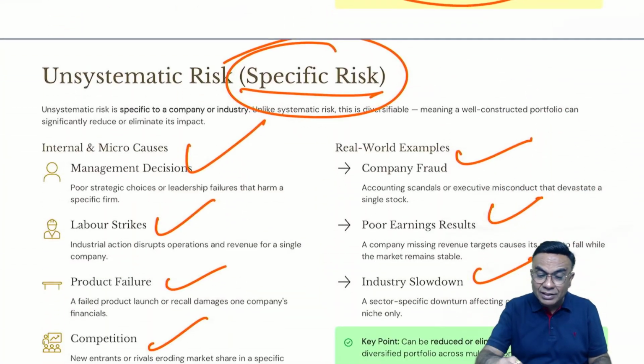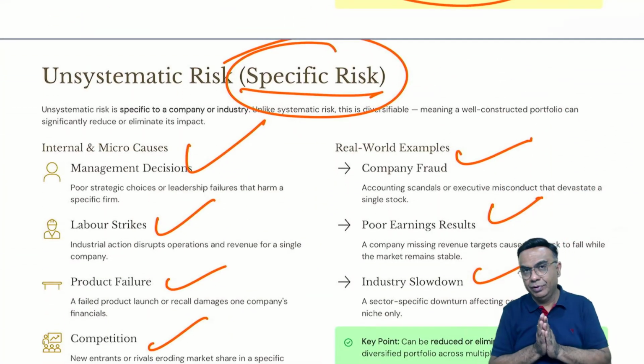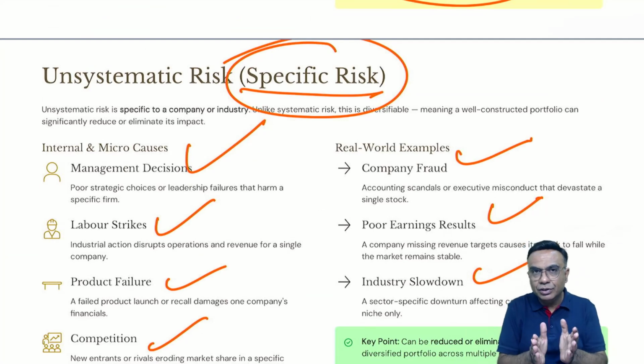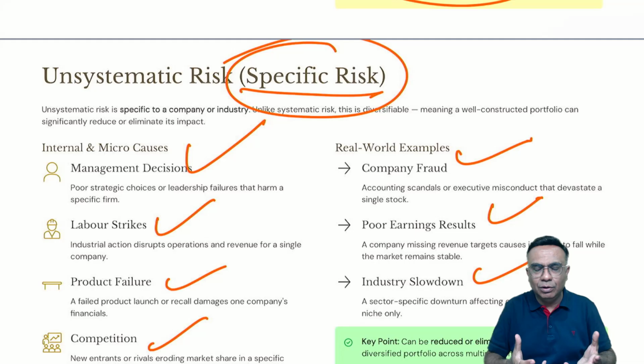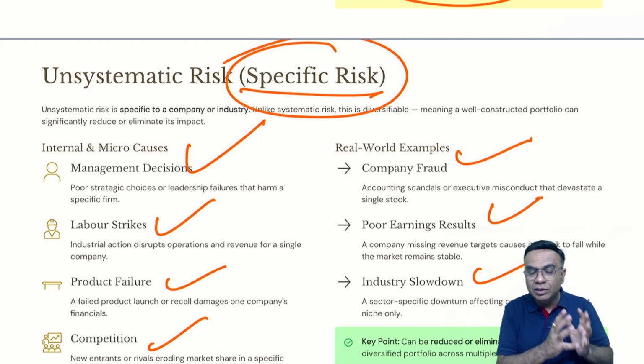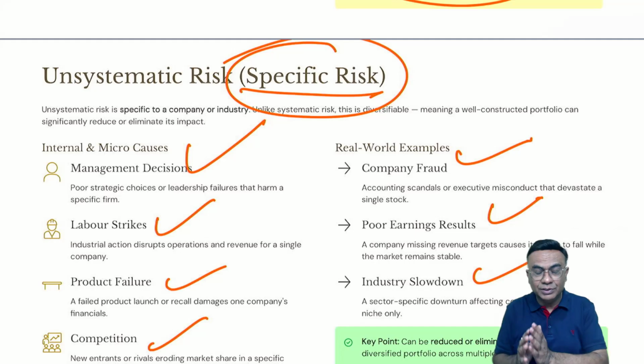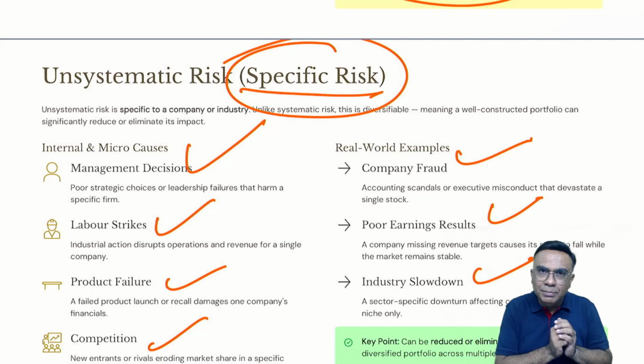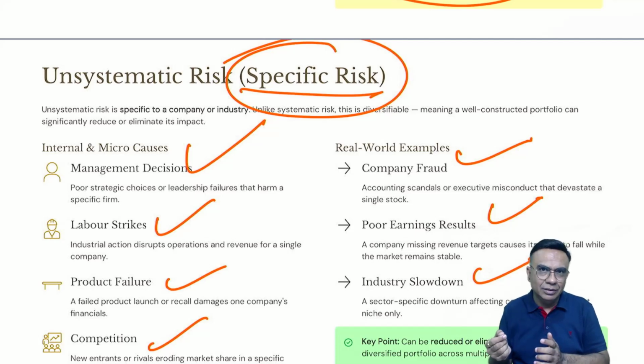Now, as an investor, which type of risk can you avoid or diversify? Which risk can you control? You can control specific risk. You can control unsystematic risk. Say for example, you bought a share of Yes Bank. Now there was a fraud. Immediately you take an exit. You have to take a call and take an exit.